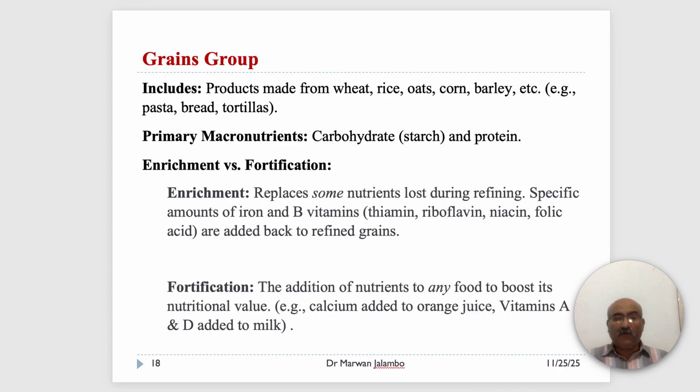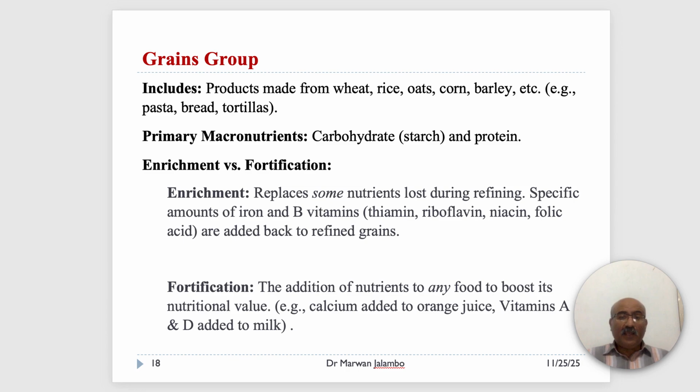The grain group includes any products made from wheat, rice, oats, corn, barley, and other cereal grains. This includes things like pasta, bread, and flour. Their primary macronutrients are carbohydrate as starch, and protein.